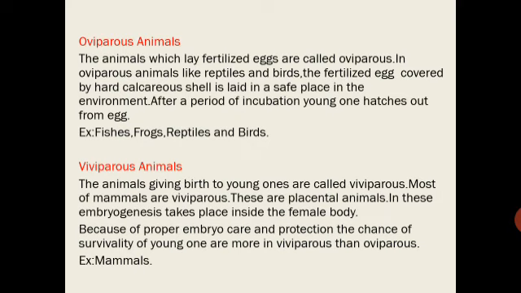Now coming to the viviparous animals, the animals which give birth to young ones are called viviparous. Most of the mammals are viviparous. They are placental animals. In these, embryogenesis takes place inside the female body. Because of proper embryo care and protection, the chance of survivability of young ones is more in viviparous than oviparous. So viviparous organisms are having more chances of survival compared to the oviparous animals. Example, mammals.